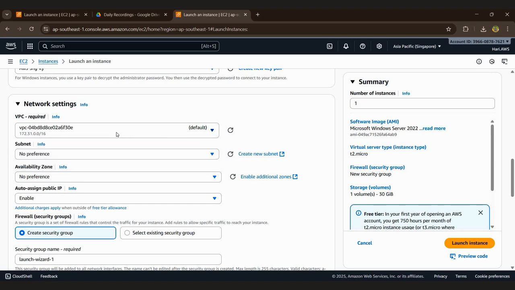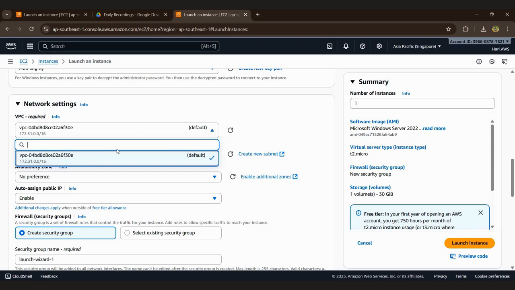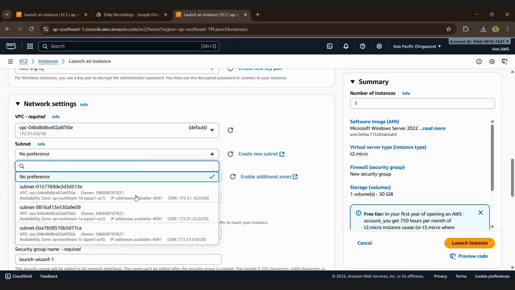There is no custom VPC here, only the default VPC. For the subnet there are no preferences, but we can give a public one.